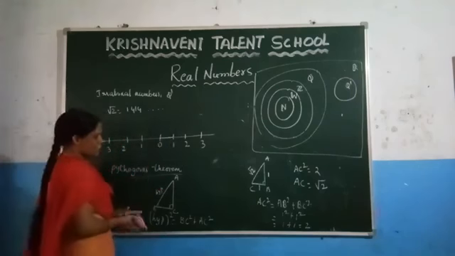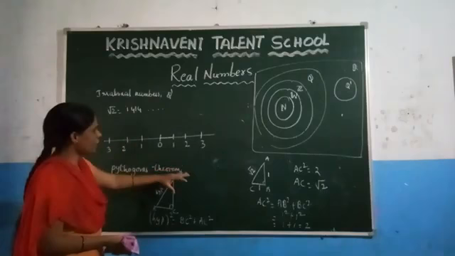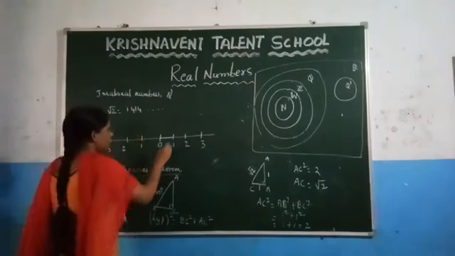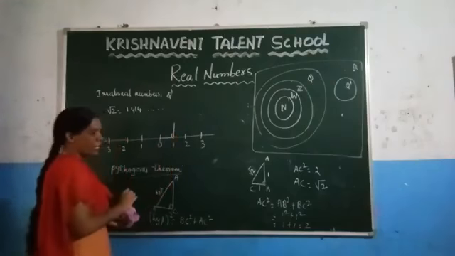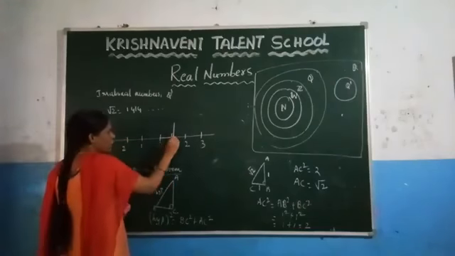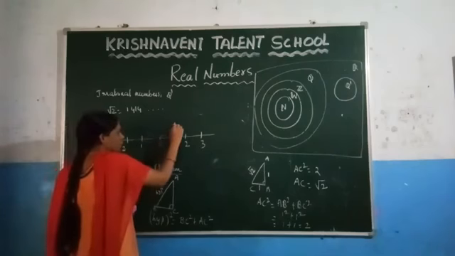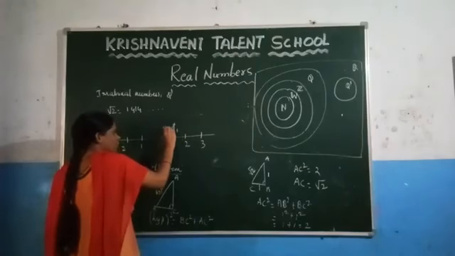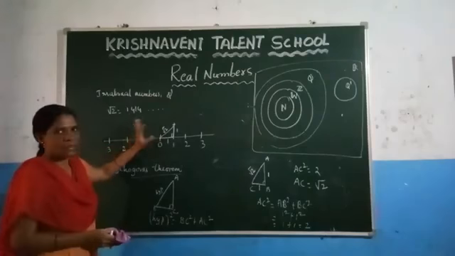Now, since we are representing this right angle triangle on a number line, here draw 90 degrees with the help of the protractor. And after that, at this point, mark 1 unit with the help of the scale. Now join this. So this is 1 unit and this is 1 unit and this is root 2. Right? Like this you can represent this root 2 on a number line.